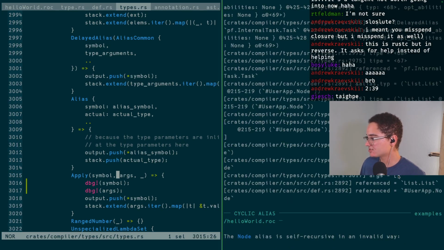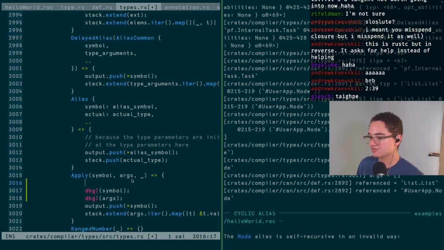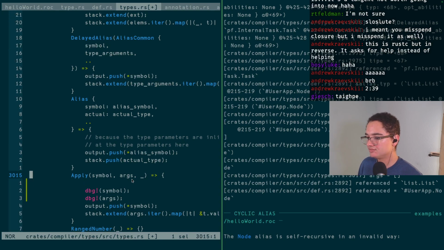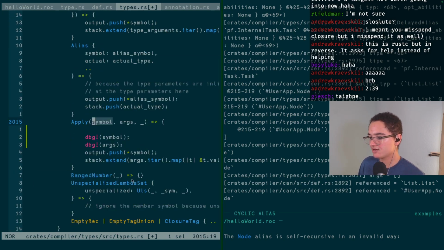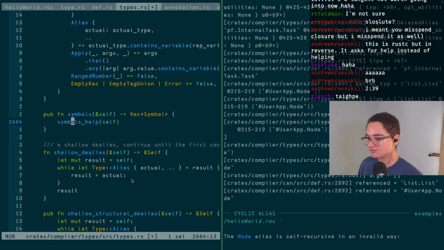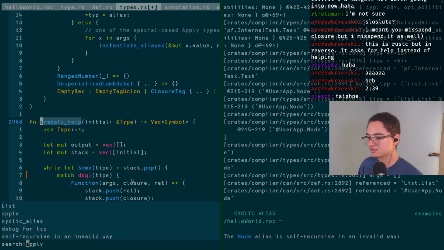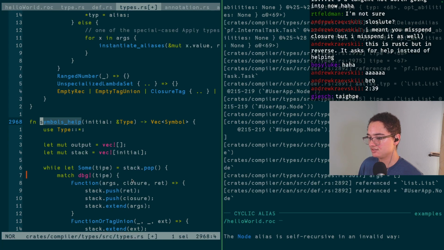Okay, so it has no args, and the symbol is node. Oh no, here we go. Yeah, the symbol is list with the arg of a node. Perfect. So if we can just check that the symbol is list. I forget how symbols work. I think we should just have a list.list symbol, if I'm correct, real quick. If we head back down there.